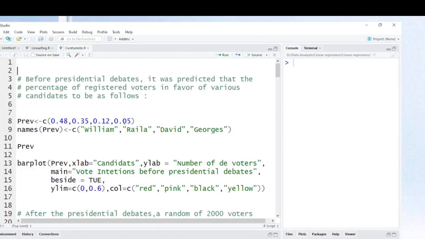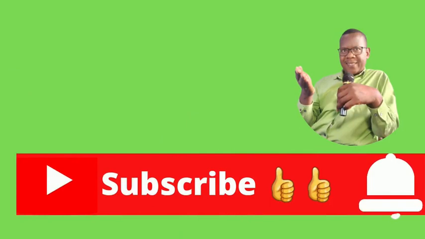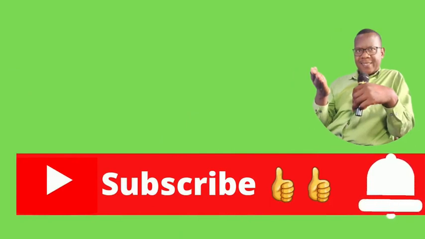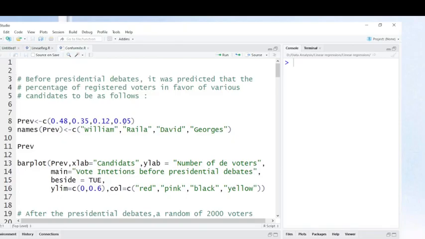This is an example to show you how you can use the statistical test to test whether voters have changed their intention after following presidential debates. These are predictions based on maybe the members or the followers.